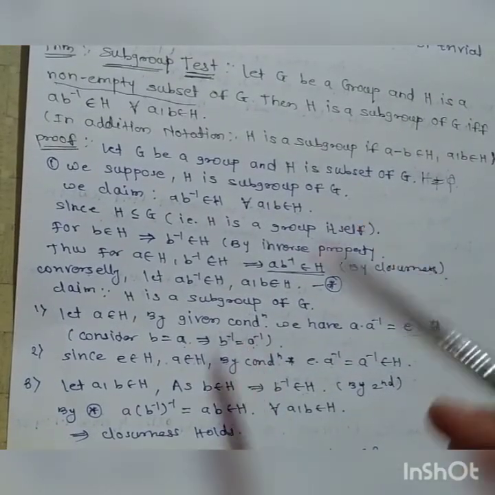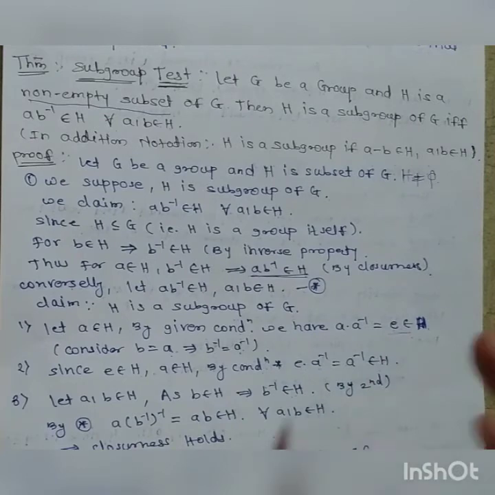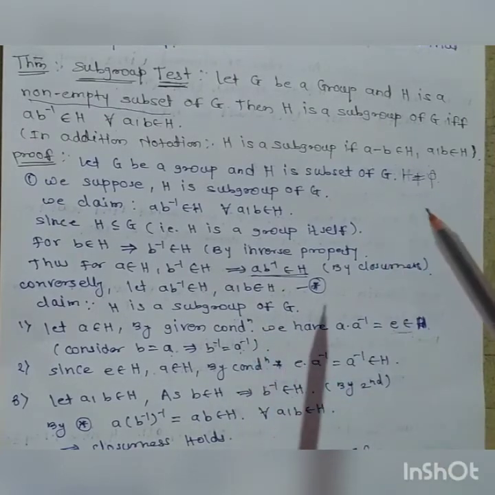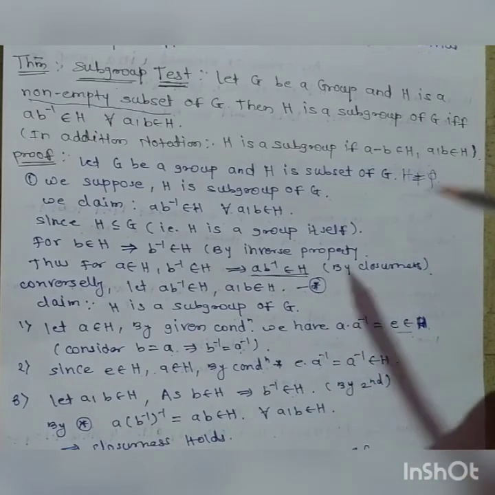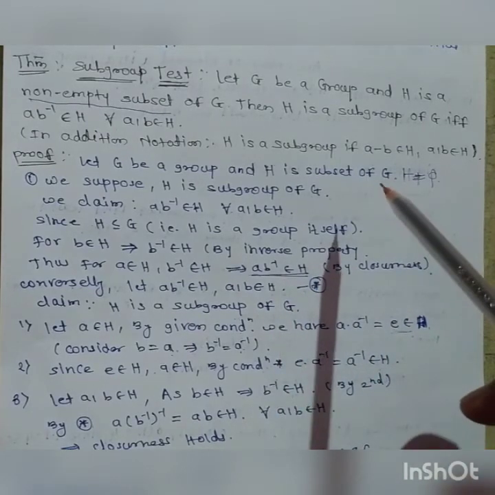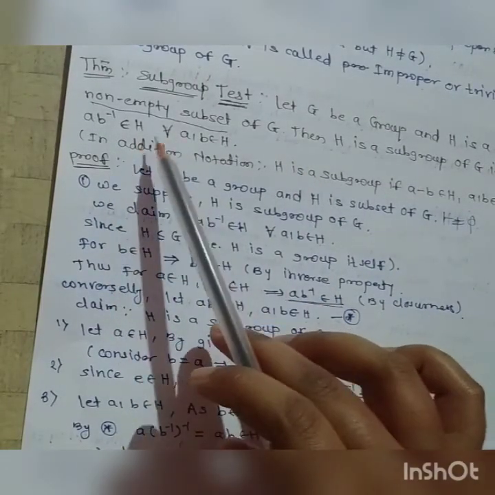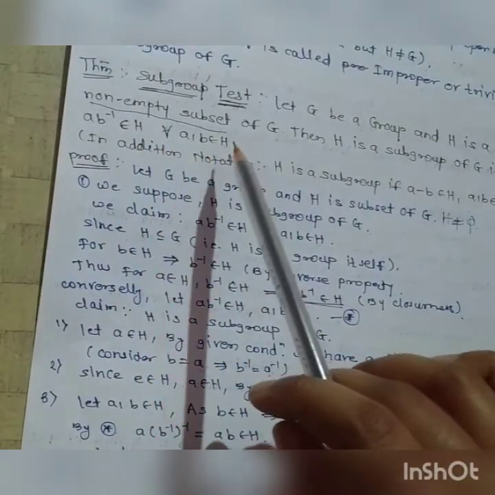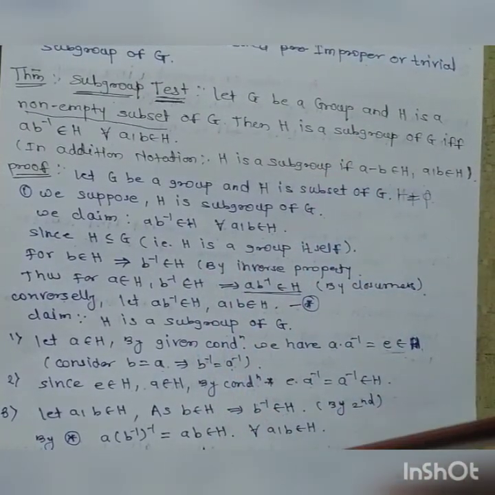What we have done overall: we are given G is a group and H is a non-empty subset of group G, and to prove that a subset of the group G is a subgroup of G, we have to prove only this property, a·b inverse belongs to H for any two elements a, b belongs to H. Therefore, this should be proved in that theorem.